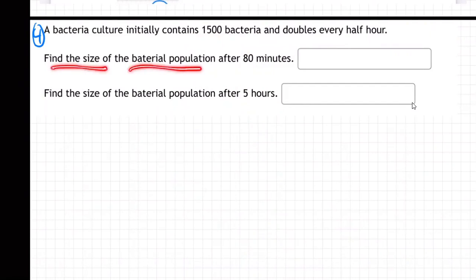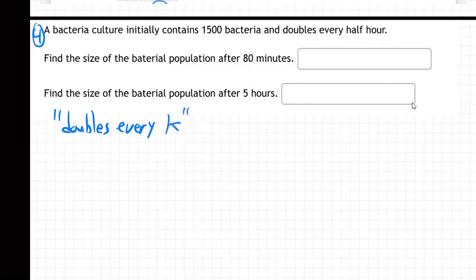Find the size of the bacterial population after 80 minutes. Find the size after 5 hours. We just did that, didn't we? Anyway, let's do it with a formula. So what's the formula if they say, here's the key phrase, it doubles every K time?